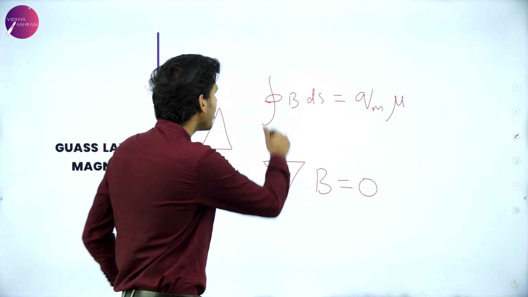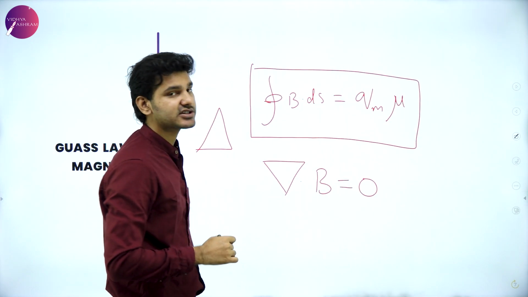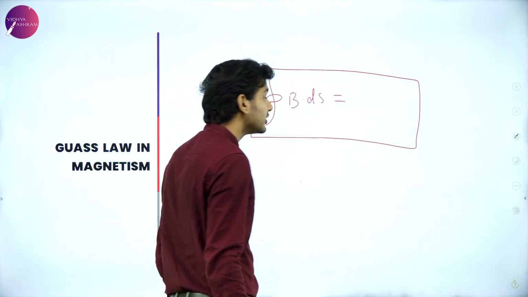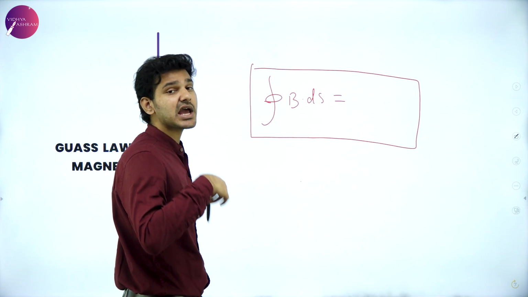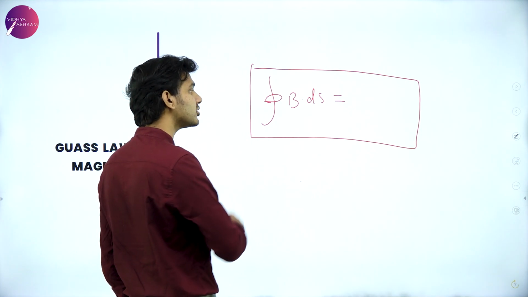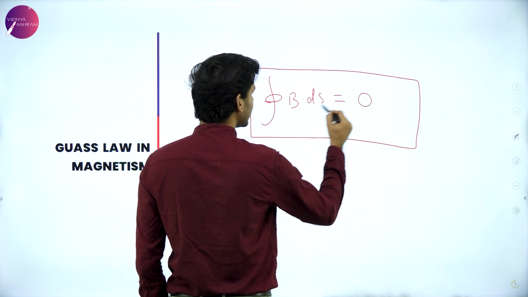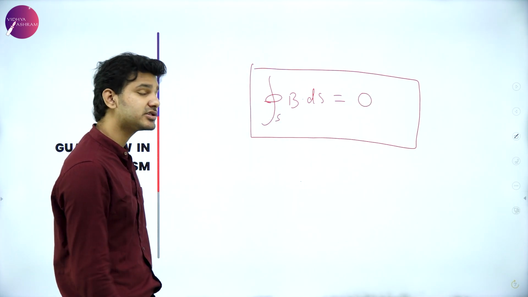Just know that monopoles do not exist, and this equation would not hold if monopoles did exist. The only thing you have to worry about is that monopoles do not exist, and Gauss's law applied in magnetism gives you the result that the surface integral of B dot ds is equal to 0.